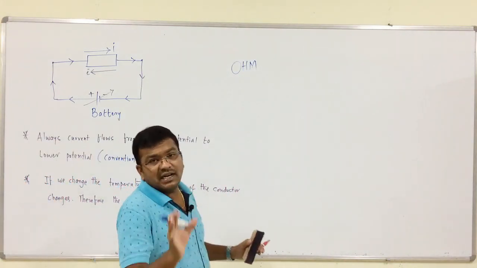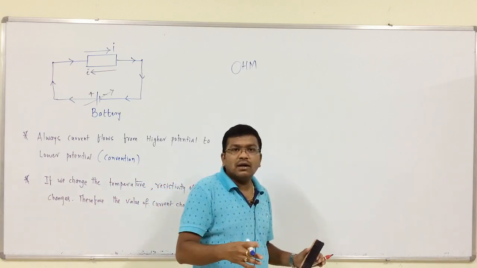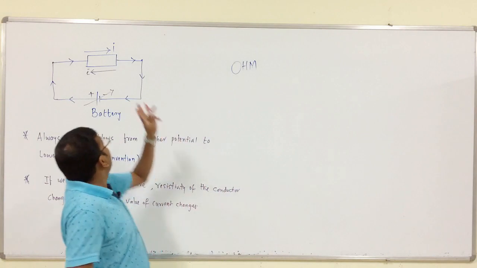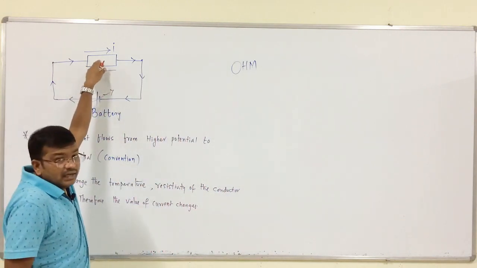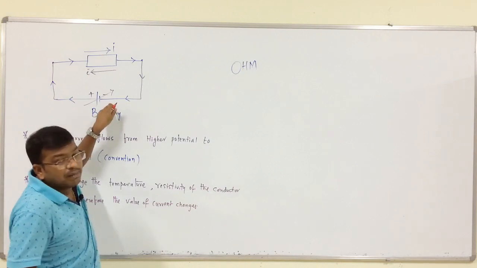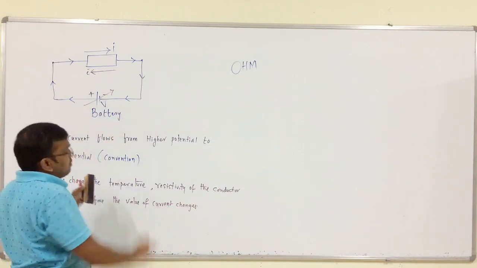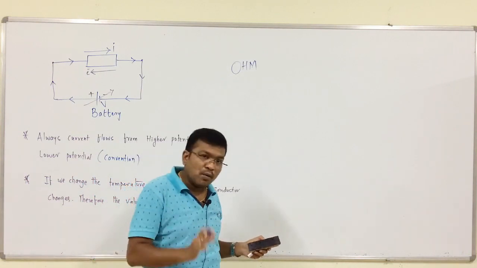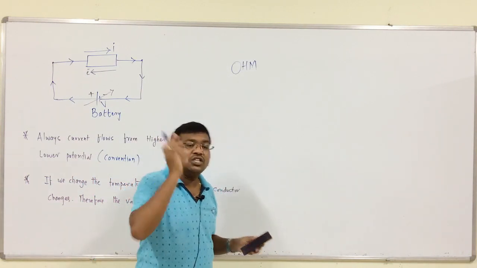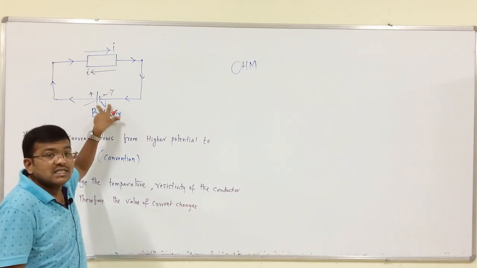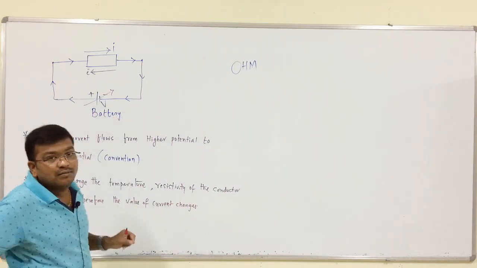Keeping all physical conditions, temperature and pressure, constant, the value of the current in the conductor changes linearly with respect to the supply voltage. That is, the value of the current is directly proportional to the potential difference across the conductor.